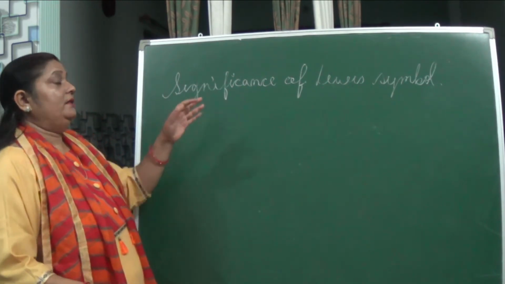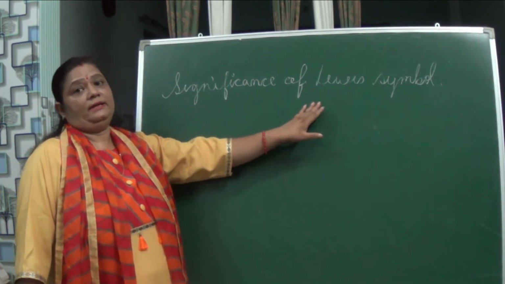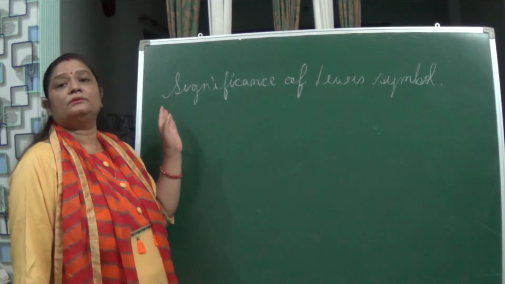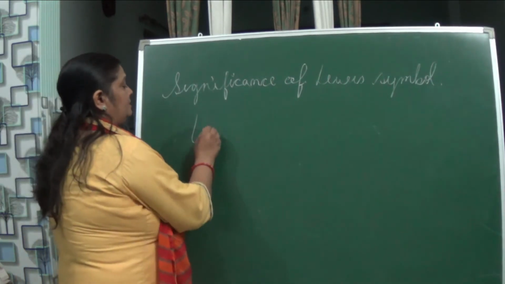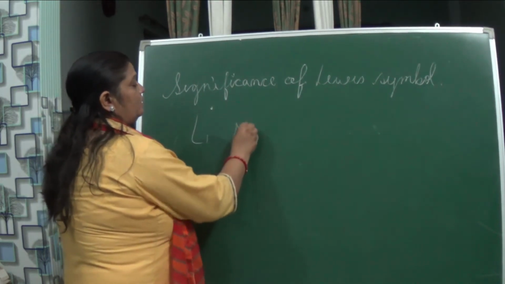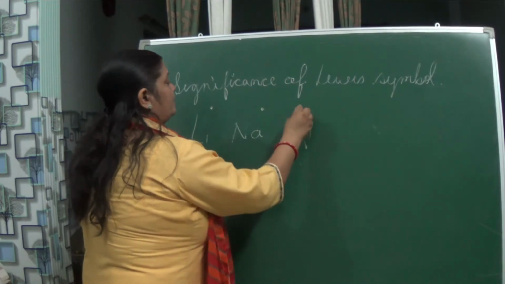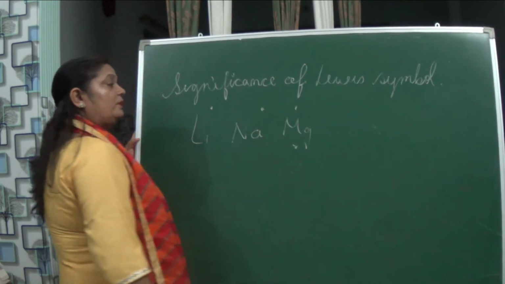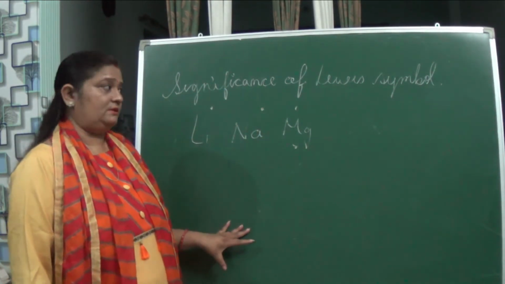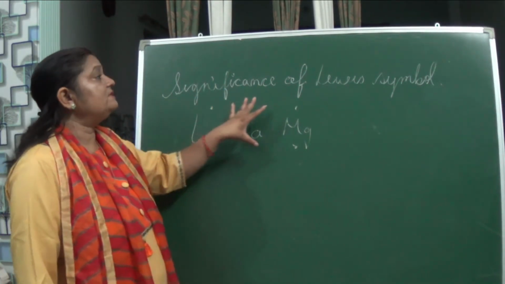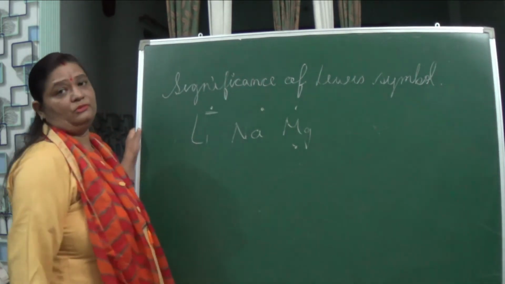Now, Lewis symbols also say that only the outermost electrons are represented, isn't it? Like if I write lithium, it is only one, sodium, it is only one. If I write magnesium, how many? Two, isn't it? So in this manner it is represented. So what is the significance of these Lewis symbols? Actually, Lewis symbols tell about the electrons present in the outermost shell.